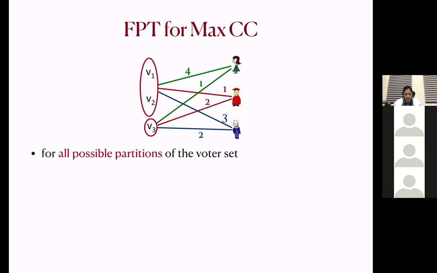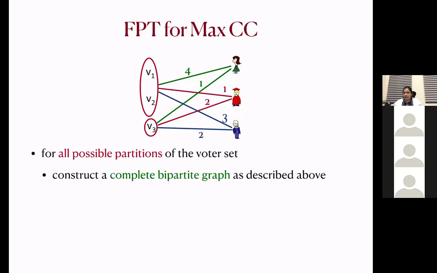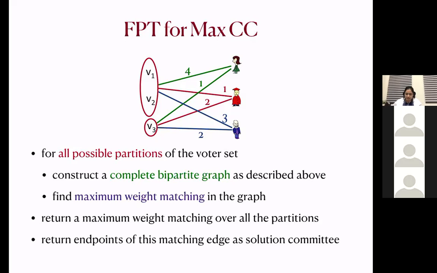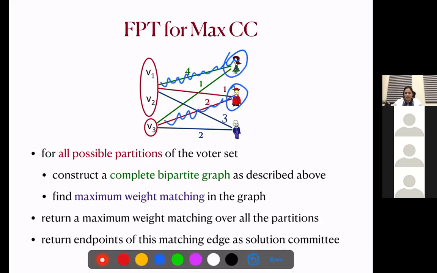So this is what we do, but I don't know this partition of the voter set. So for all possible partitions of the voter set, we construct such a weighted complete bipartite graph, and then find a maximum weight matching in the graph. And then we return the maximum weight matching over all the partitions. And then we return these endpoints as the solution committee.